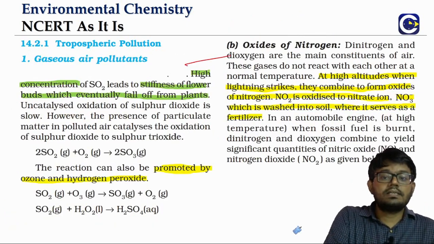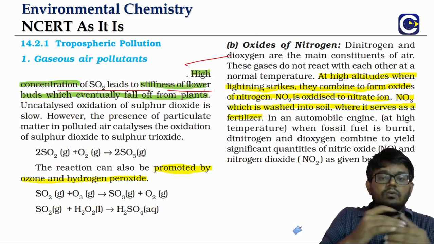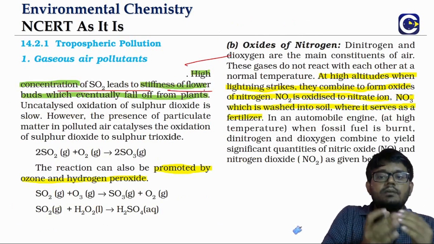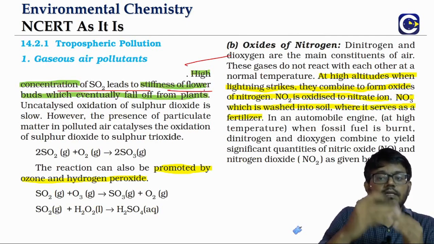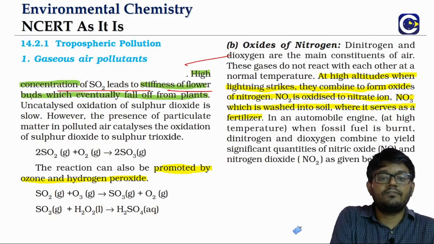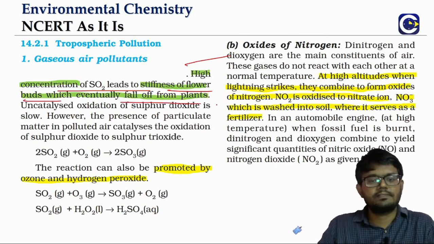Now a high concentration of SO2 can even disturb the activity of plants. It will lead to stiffness of flower buds, and that will eventually make the flower buds fall off from the plants.